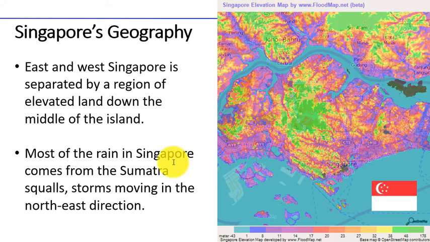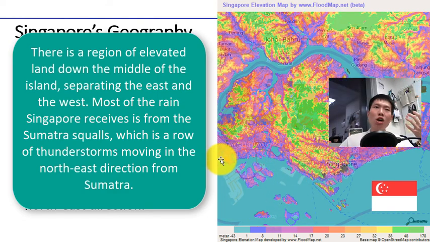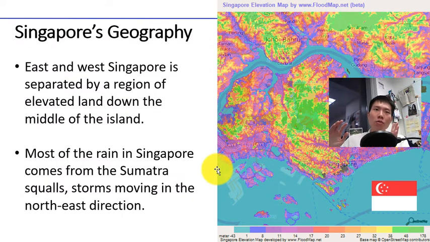Now there is a region of elevated land down the middle of the island, right, near where I stay, separating the east and the west, your Jurong side here, right, and the Changi Pasir Ris area. Now most of the rain Singapore receives is from the Sumatra squalls, below near Indonesia, which is a row of thunderstorms moving into the northeast direction from Sumatra. So it's coming from the south, right, going up this way, northeast.